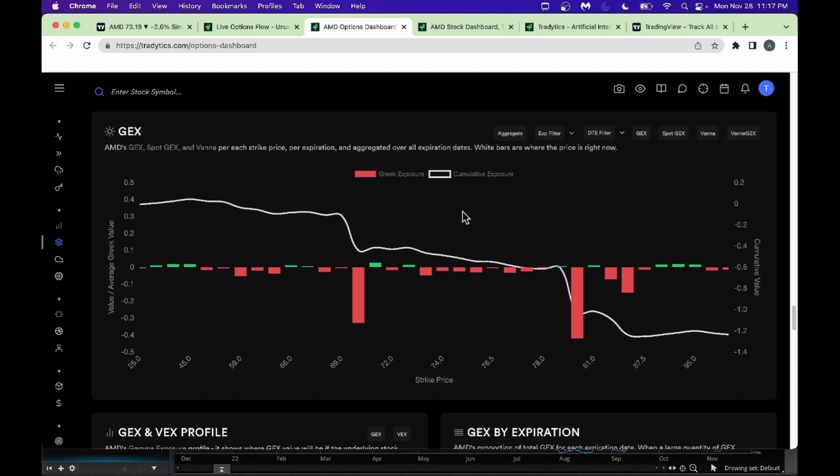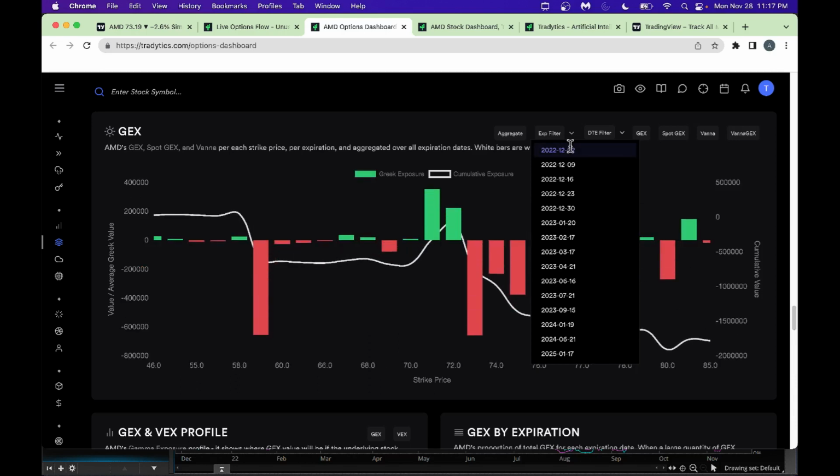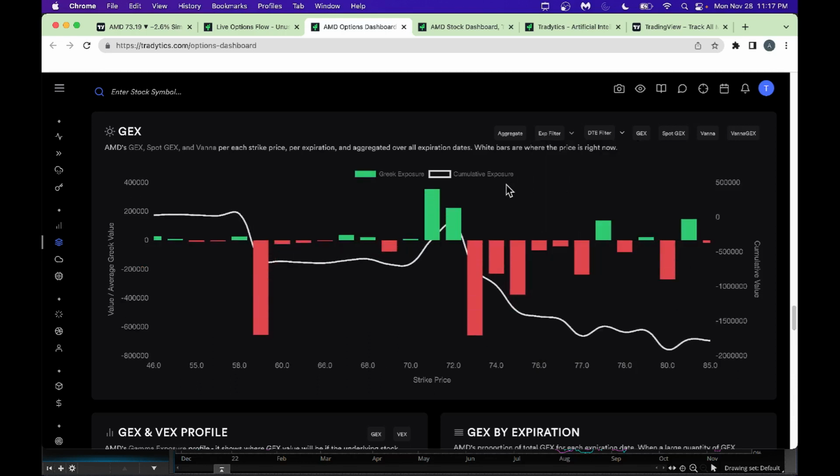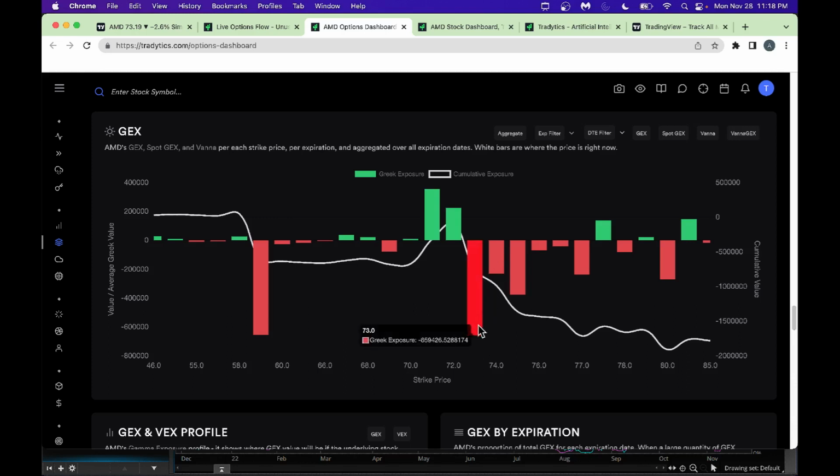All right, so we can even change the expiration filter here if you want to see what happens 12/2, which is coming Friday. You could do it here. Look, 12/2, which is coming Friday here. Look, we got right here high gamma exposure at 73. That tells you there is a good chance the stock can settle down around 73, given we basically gave an expiration date of next Friday. That's how it's laid out here at this time. Most probably, it might end up around the 73 level.